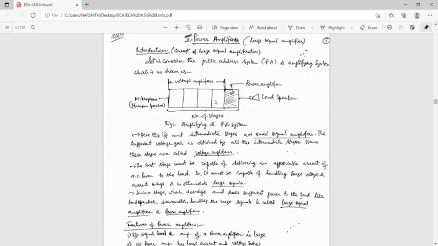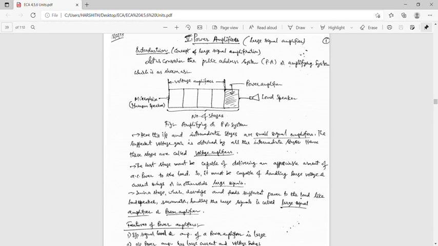The input is the sound signal of the human speaker, and the output is given to the loudspeaker. The input is the microphone and the output is the loudspeaker, which is the amplified input signal. The input and the intermediate stages are small signal amplifiers.